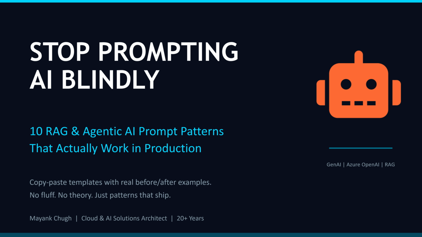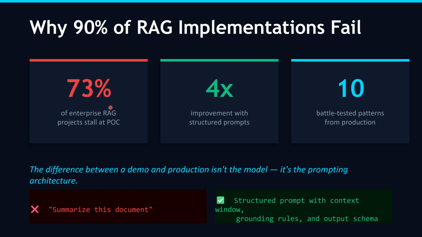Let me hit you with some numbers that should make you uncomfortable if you are building RAG right now. 73% of enterprise RAG projects stall at the proof of concept stage. They work in demos. They look great in the boardroom presentation, and then they completely fall apart when real users ask real questions.